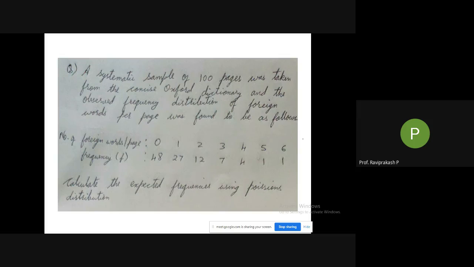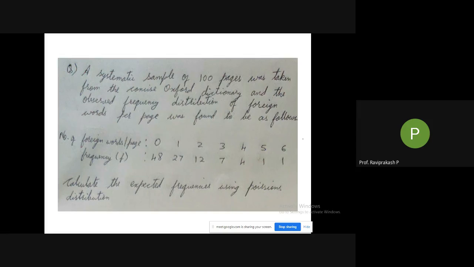Okay. Next line after this: calculate the expected frequencies using Poisson's distribution. Okay, just repeat the data. Number of foreign words per page 0, 1, 2, 3, 4, 5, and 6. Frequency: 48, 27, 12, 7, 4, 1, and 1.